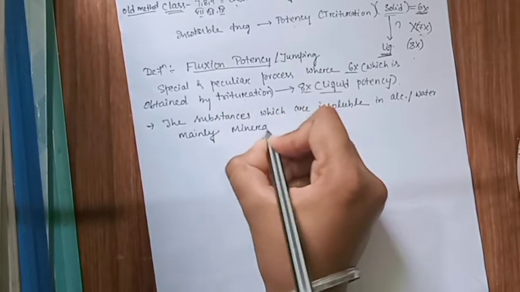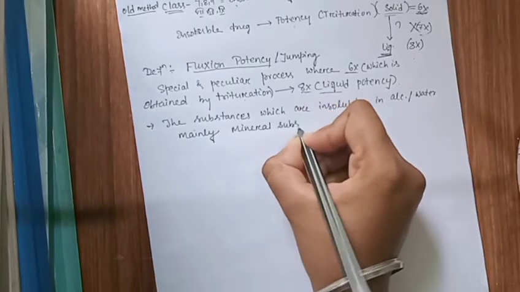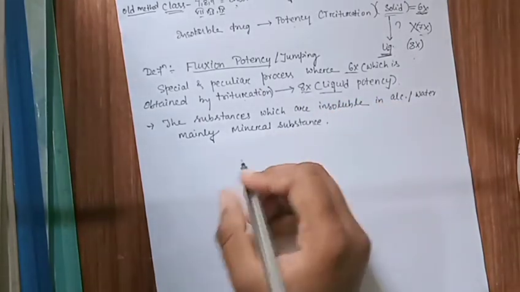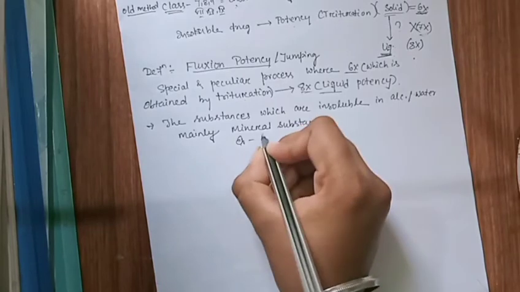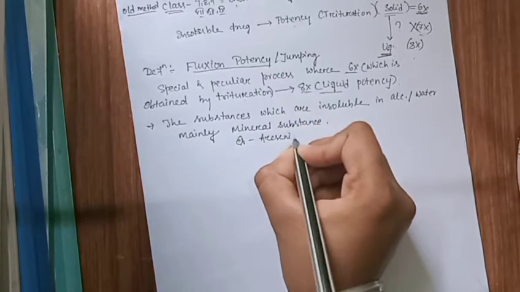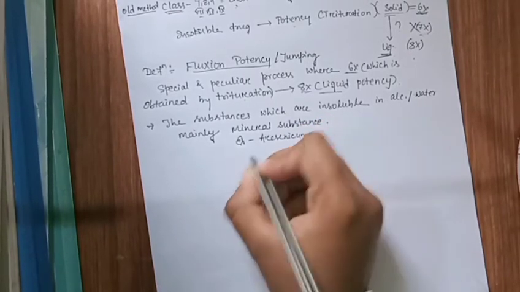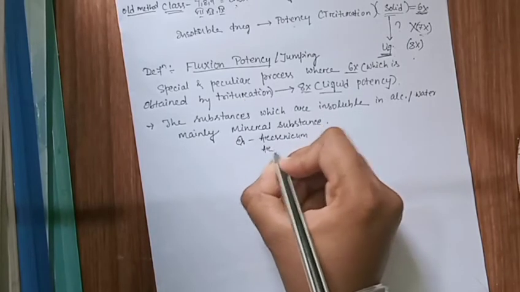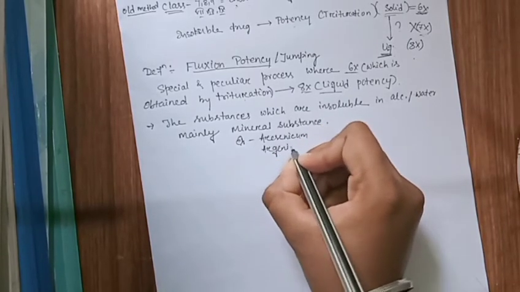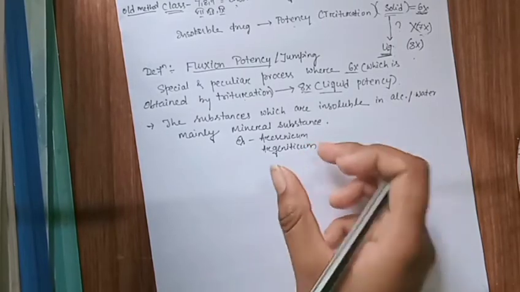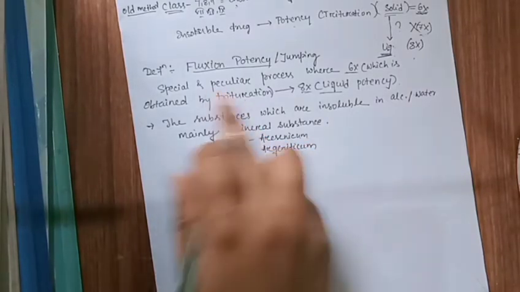Mineral substances are those which undergo this process to produce the liquid potency. Examples are arsenicum, then argentum. These are the mineral kingdom drugs which go through this process.